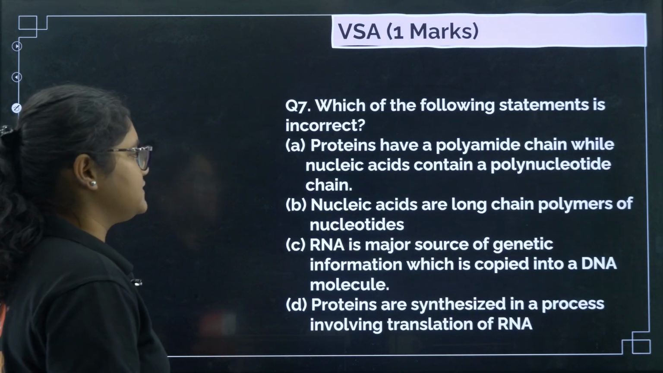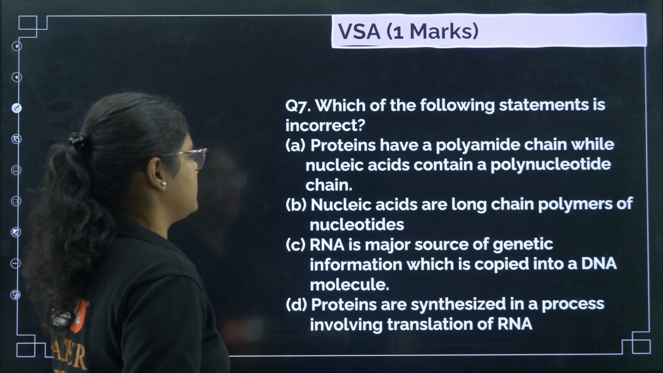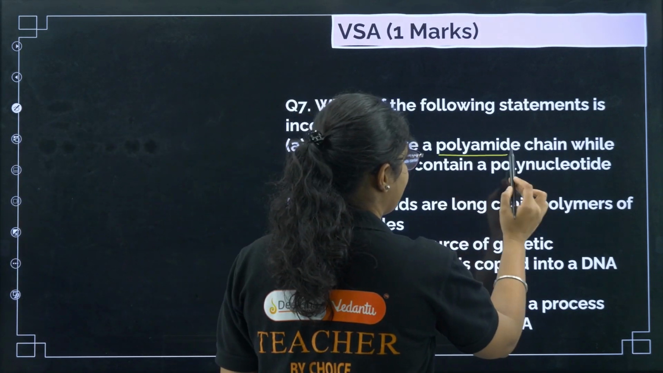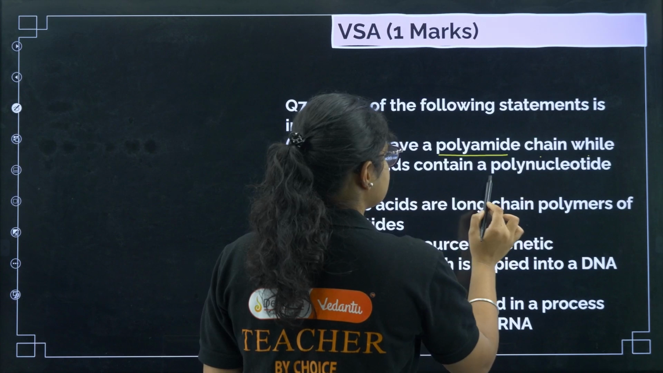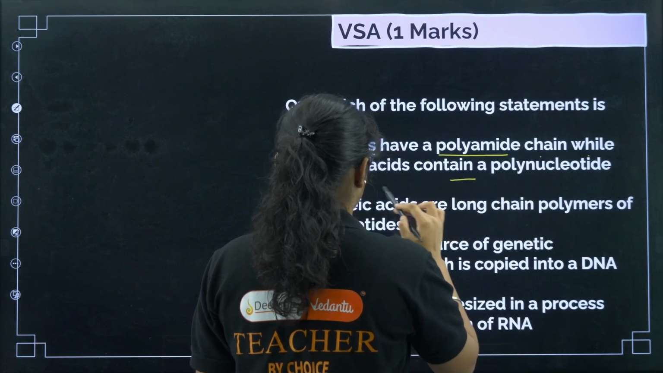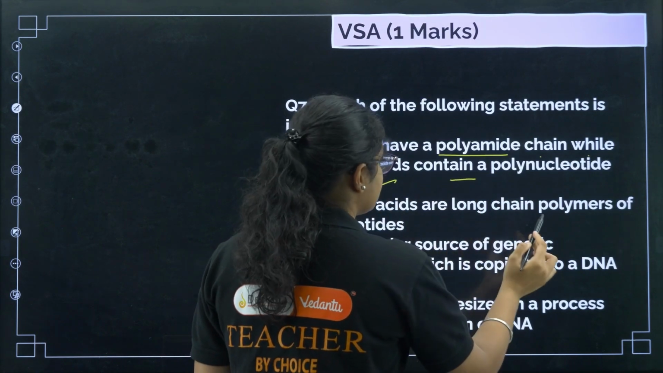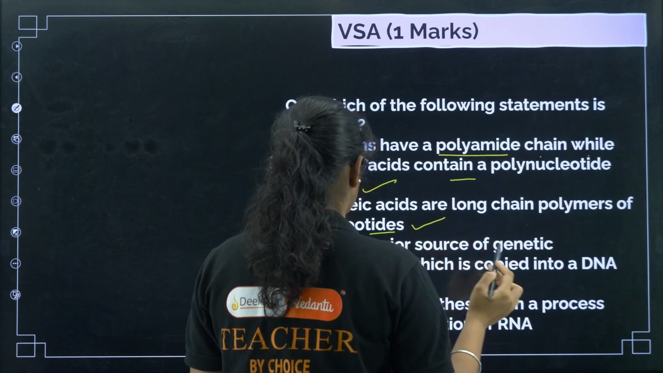Okay, next question number 7. Which of the following statements is incorrect? So it is about all in total. So proteins have a polyamide chain while nucleic acids contain a polynucleotide chain. Yes, this is correct. Nucleic acids are long chain polymers of nucleotides, that is also correct.